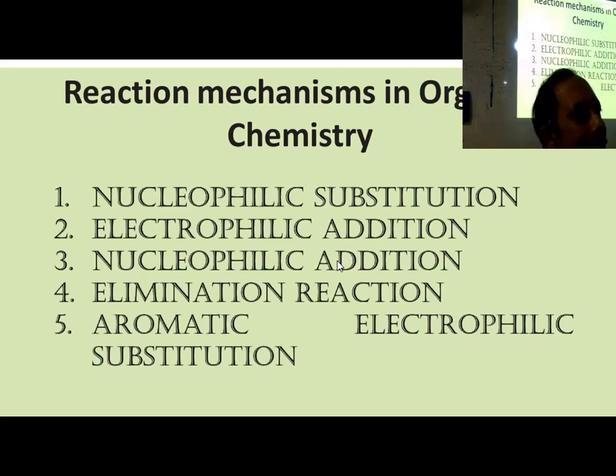When HBr is getting added, what is added first? H plus. Then Br minus. That's why it is electrophilic addition. First the electrophile is getting added. That's why we are naming it. As the electrophile is approaching first, it is electrophilic addition. If the nucleophile is approaching first, it will be nucleophilic addition. Depending on the original property of the molecule, electrophilic addition or nucleophilic addition will take place.